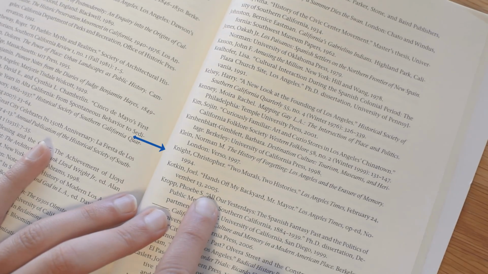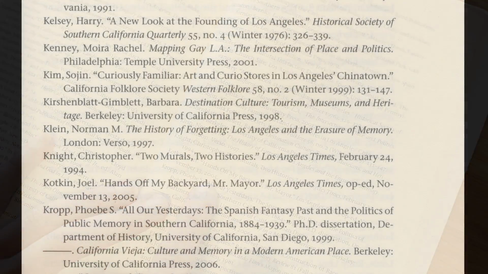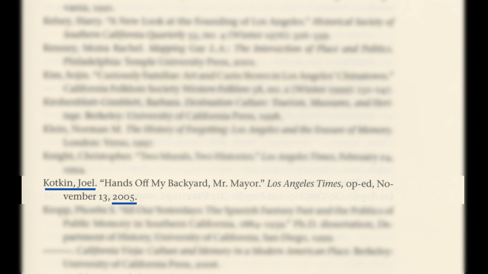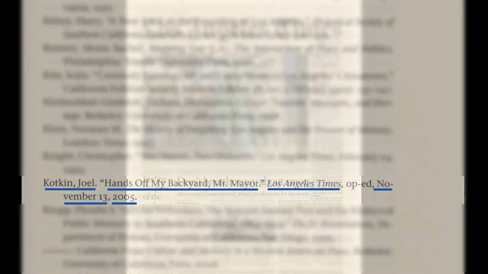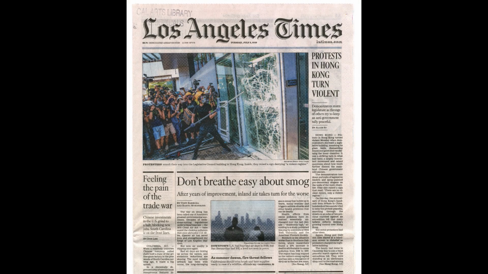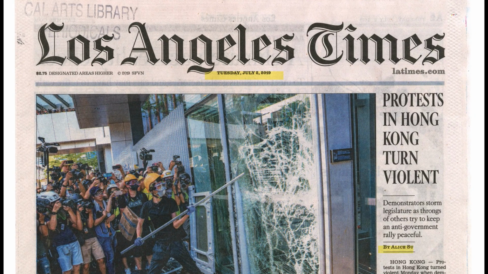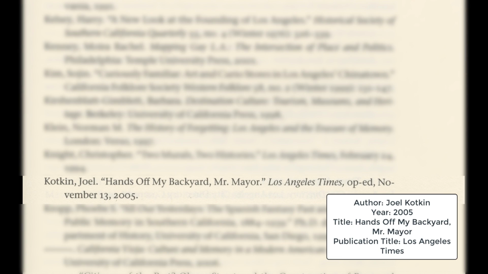Let's say we're interested in this LA Times article. You find the author, year, and 2 different titles, along with a specific date. We can tell a citation is either a journal, magazine, or newspaper because there will be either a specific date, like in this one, or there will be a volume or series number. Another clue that it is a magazine, journal, or newspaper are the 2 different titles, one for the article and one for the publication. Back at the citation, we see all this info represented.